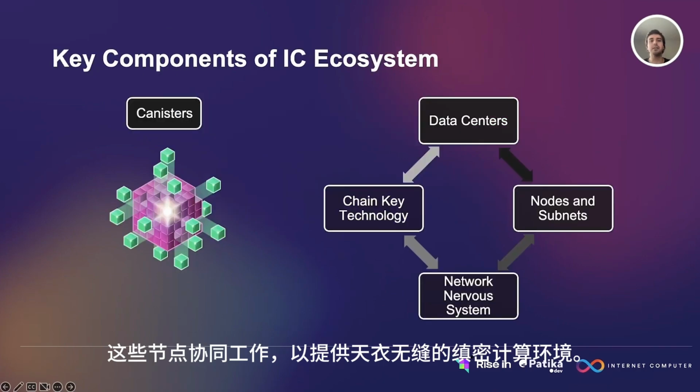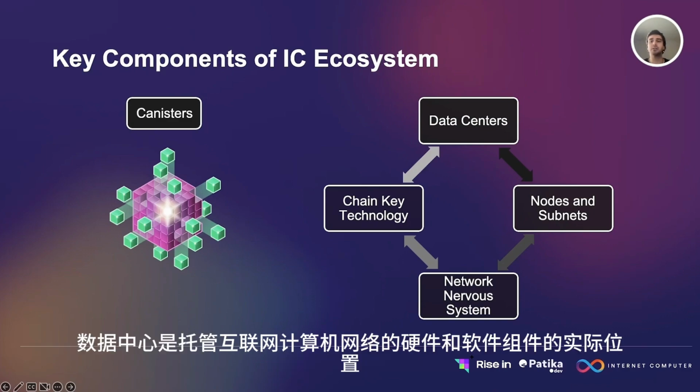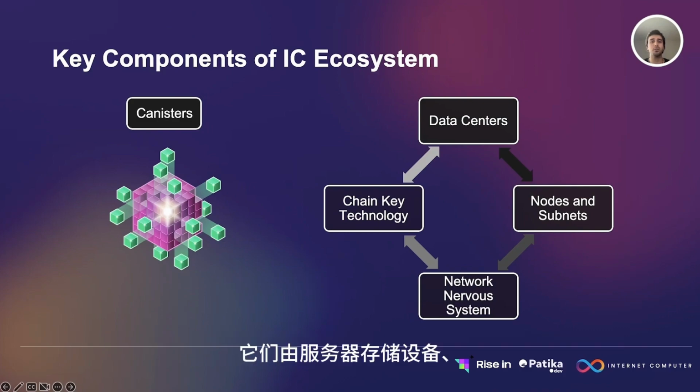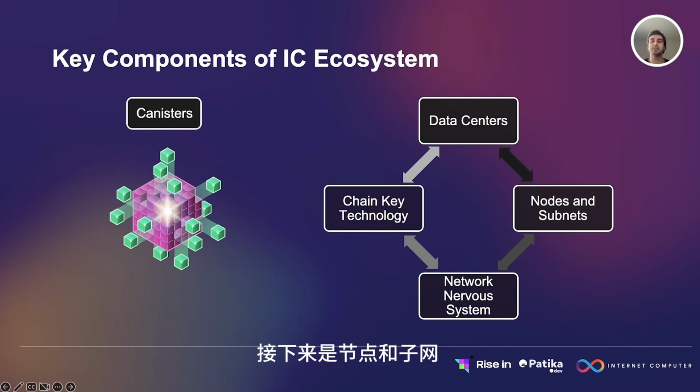Now, let's look at the key components of the Internet Computer ecosystem. First, we have the data centers. Data centers are physical locations that host the hardware and software components of the Internet Computer Network. They are composed of servers, storage devices, routers, switches, and other equipment that provide computing power, storage capacity, and network connectivity.